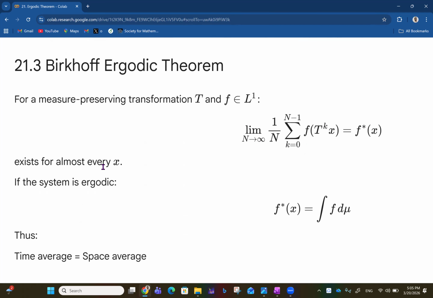This exists for almost every x. So if the system is ergodic, then f star of x is actually the integral of f dμ, which is the space average. Thus, based on the Birkhoff ergodic theorem, time average is equal to space average.